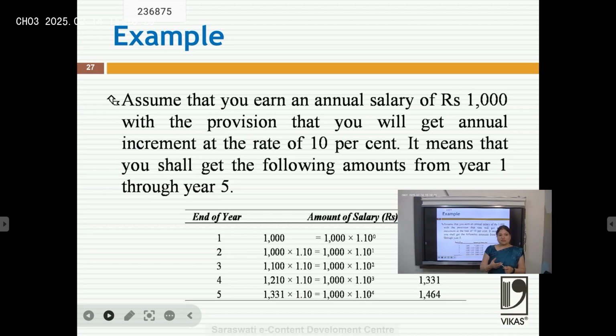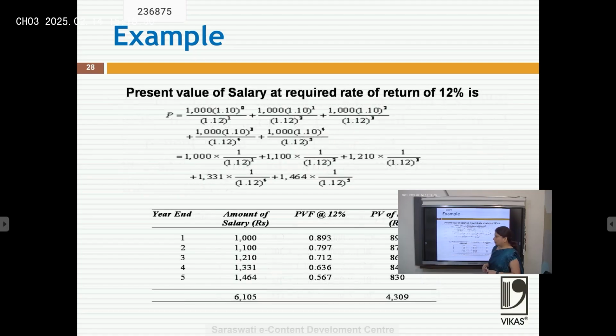Now I have to see the present value. The 1464 which I am getting after 5 years, what is its present value today? Suppose the inflation rate or the interest rate is 12%, then I will discount the first 1000 by 12%, that would be divided by 1.12. Next year, 1100 divided by 1.12 to the power 2. We will see the value from the present value factor table. The value would be 1000 into 0.893.